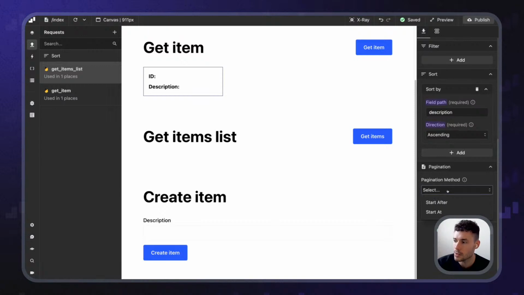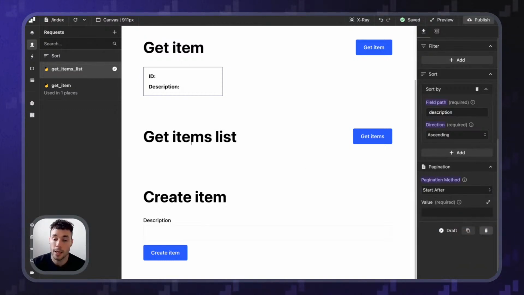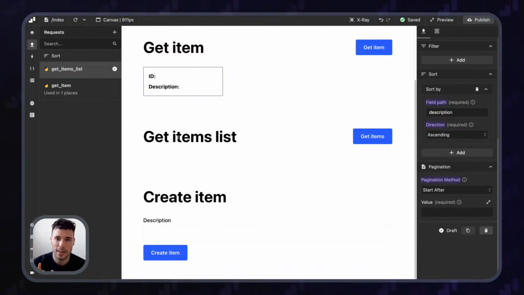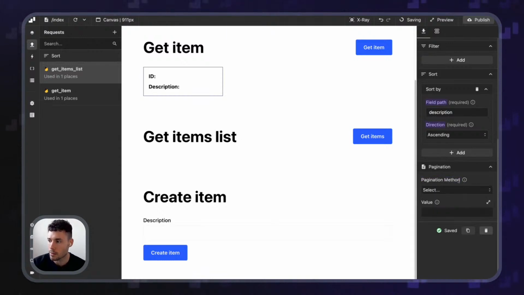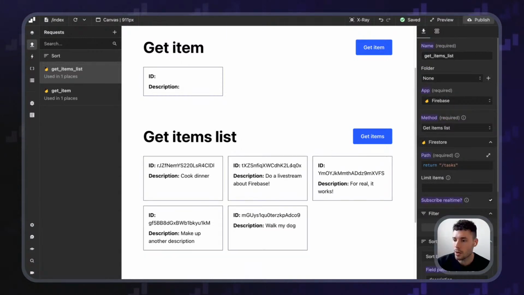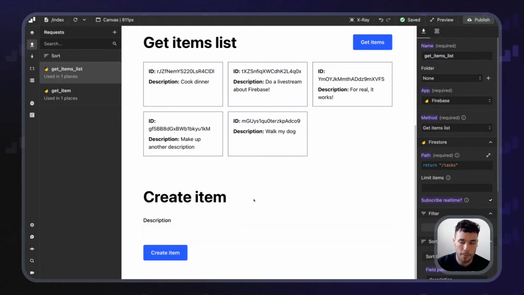Sorting, it's fine. You can also do pagination if you wanted to start after a specific document, because imagine that you've got a long list and you want to break it down maybe in pages of 10. You could say, hey, start after the 11th document, or start after this specific document ID that I'm giving to you. So you can do that with pagination as well. But let's move on, because now I want to create a new item.